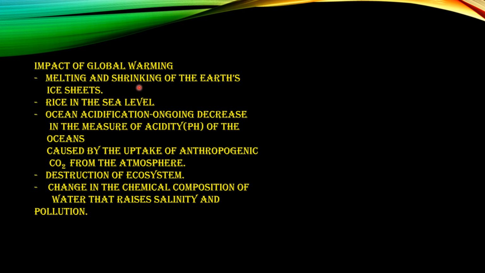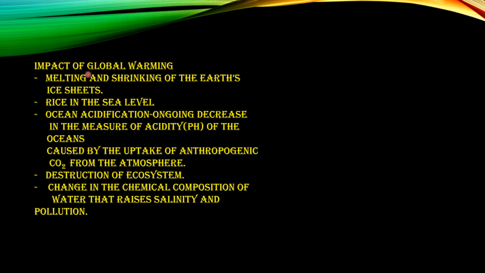Then coming, children, to the impact or the effects of global warming. Due to the increase in the temperature at a high rate, what are the consequences we are experiencing on the earth?